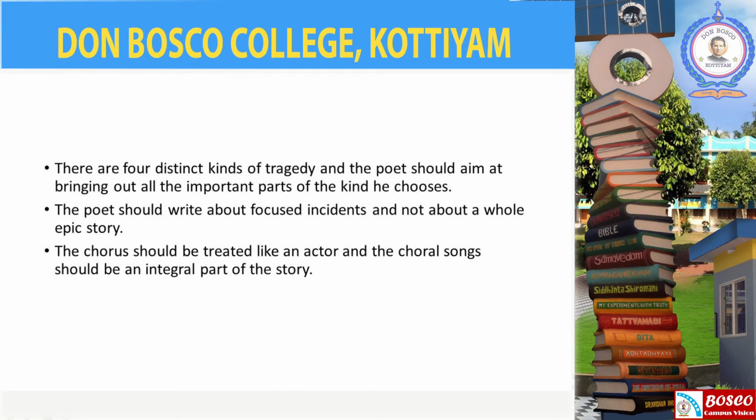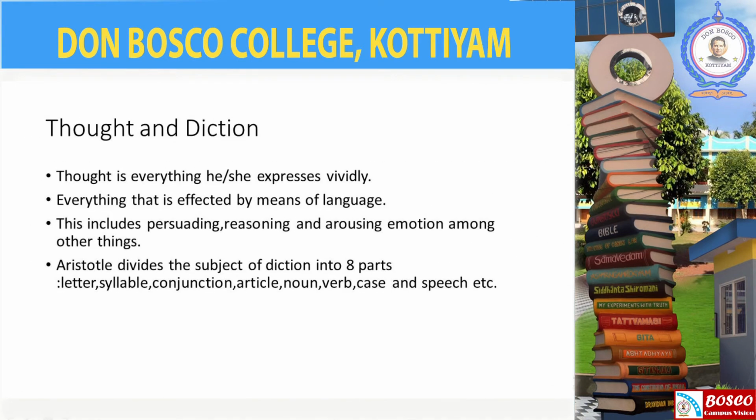So, these are the 7 points that Aristotle insists on in Poetics regarding how a poet should construct a plot. Next, we are going to discuss thought and diction, other elements of tragedy. Aristotle defines thought as everything that is effected by means of language. So, the thought of an agent is everything he or she expresses verbally, what he or she shares in common with everyone else, and what can be expressed clearly and directly to other people.